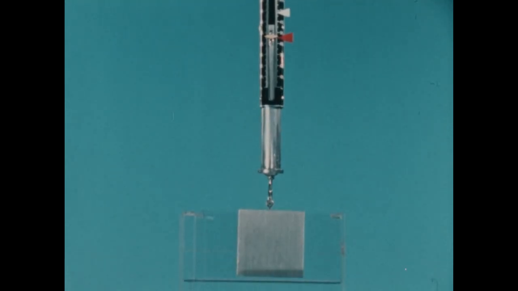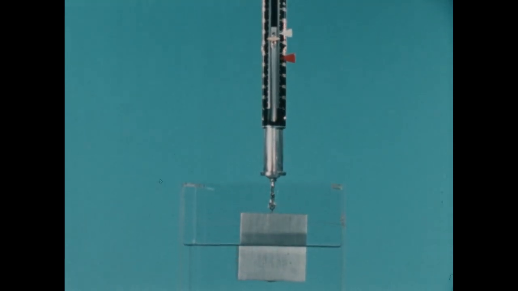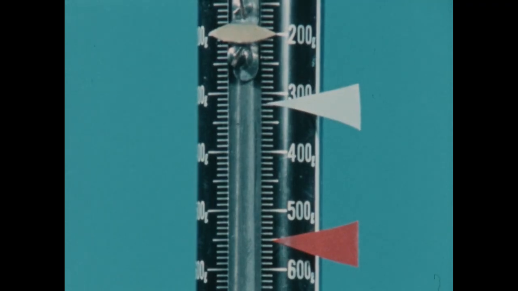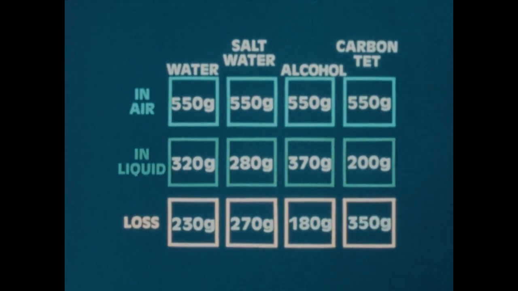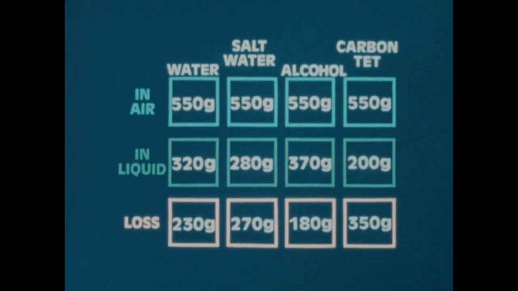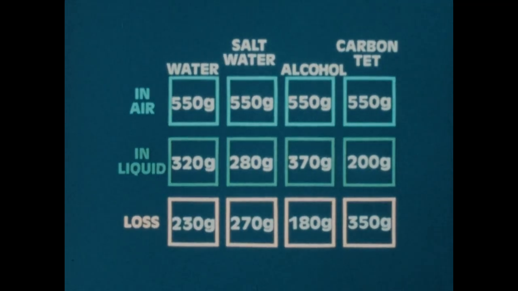And when we immerse our cube in carbon tetrachloride, the cube seems to weigh only 200 grams. 350 grams have been counteracted by the upward force of buoyancy. But let's rearrange this chart to show increasing weight loss from left to right.